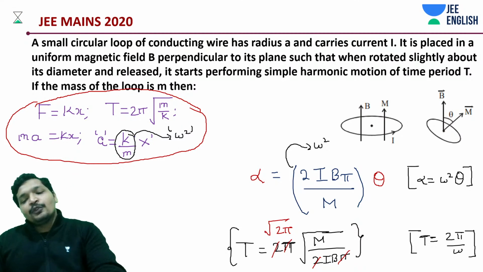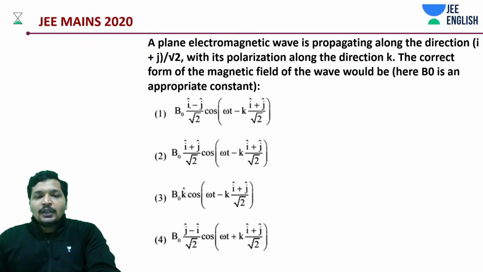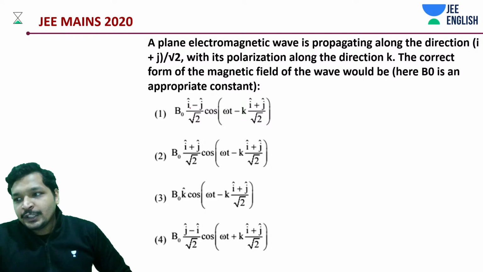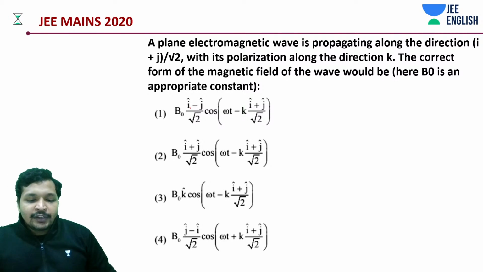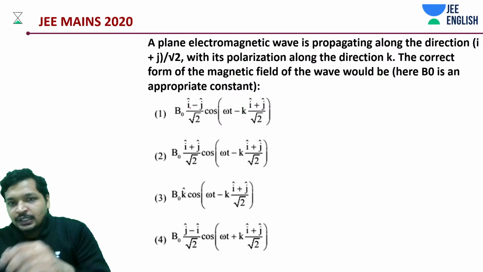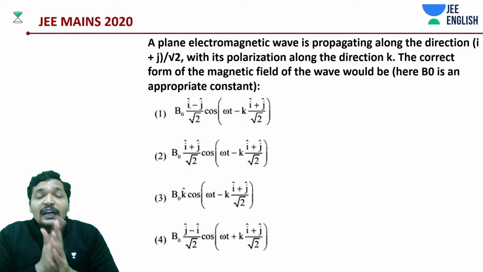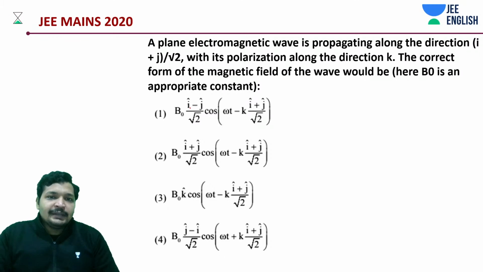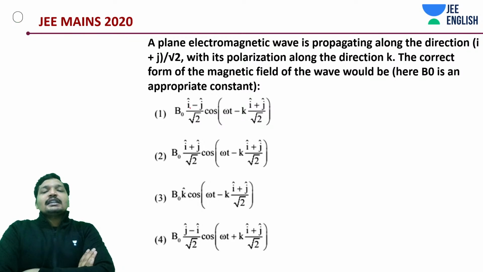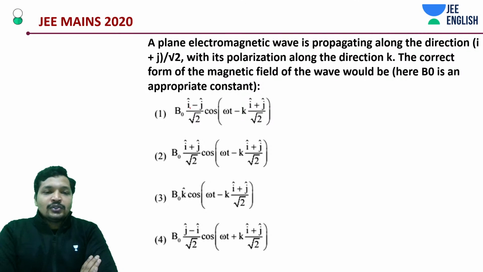Okay, let's move on to the next question then. Now we have a very easy question over here. What is given to you? I think this is a very interesting question. It's like an EMI based question, but it comes in the magnetic field topic. So let's understand this concept and also quickly solve it.